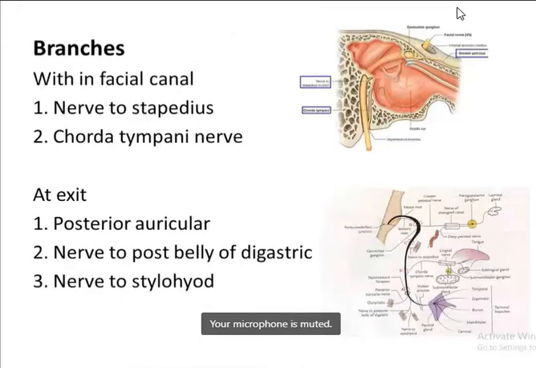Now coming to its branches. Okay, so what are the different branches? Now this I have already said. Within the facial canal, it gives the nerve to stapedius to supply the stapedius muscle, and the chorda tympani nerve. So this is the chorda tympani nerve. This is also a branch within the facial canal.